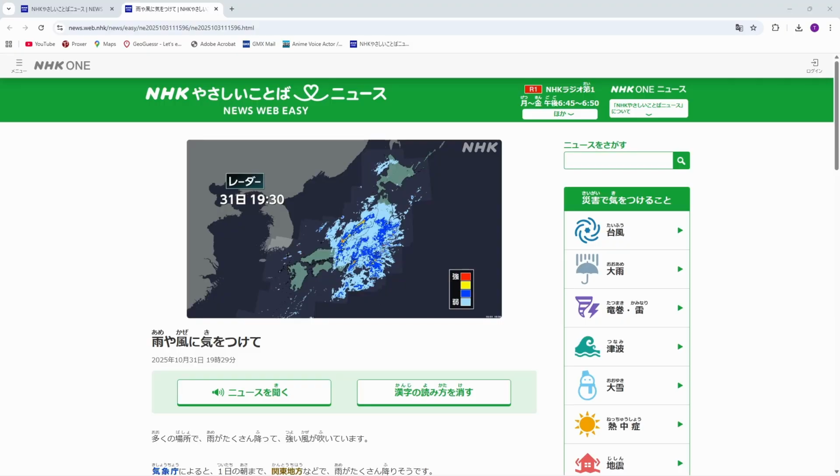Today we are once again on the NHK Easy News website and we'll have a look at this particular article from October 31st together. As you can see from the title, it's something to do with the weather. For the format today, I will just quickly read through the article in Japanese once, and then we'll go to translating it together and just have a look at what the meaning is and at some of the grammar points that are used within this article. Let's go!